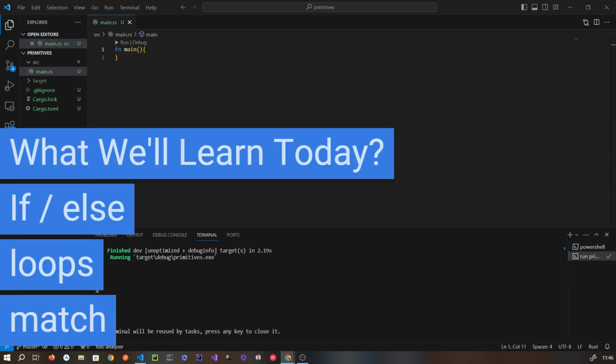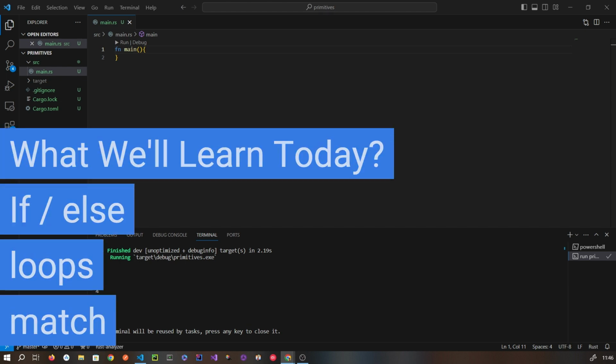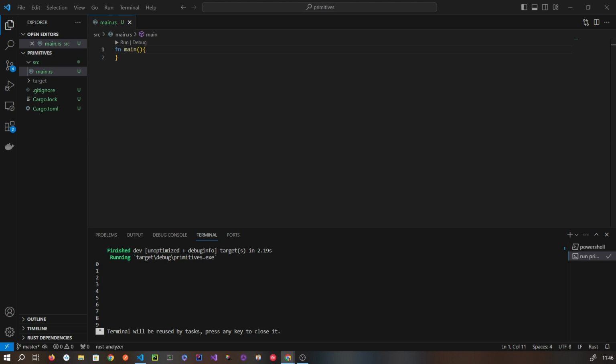My name is Ashish and today we are going to learn about a very basic fundamental block of any programming language, that is flow of control. An integral part of any programming language are ways you modify control flow, that is using if, else, for and others. Let's talk about them in Rust.